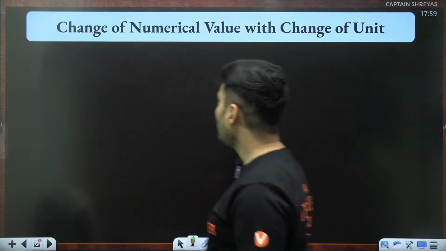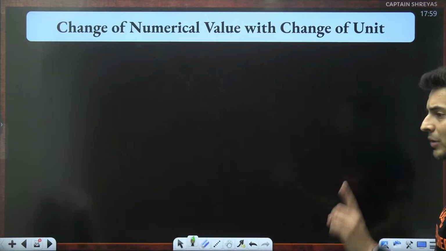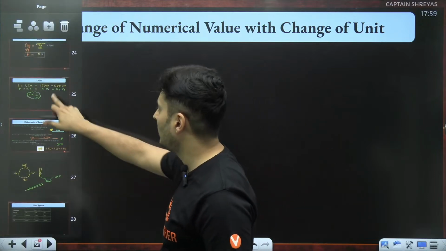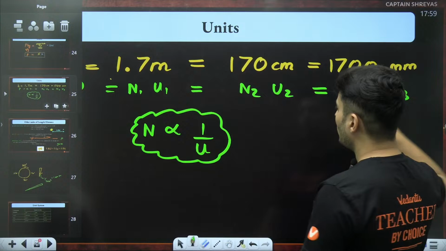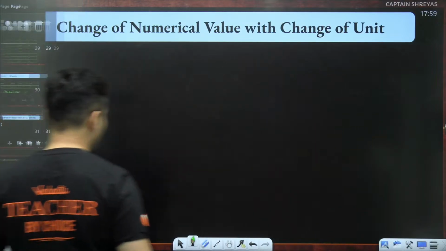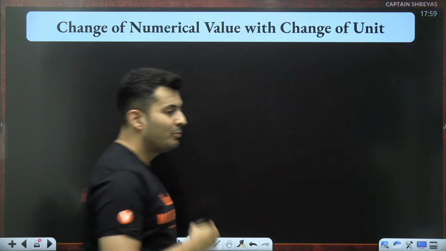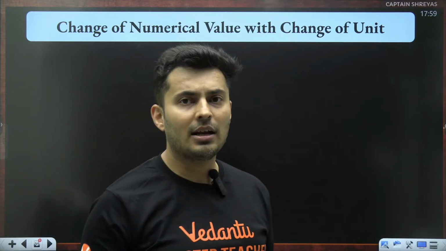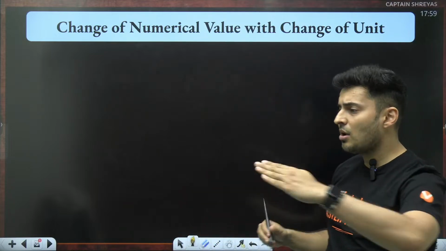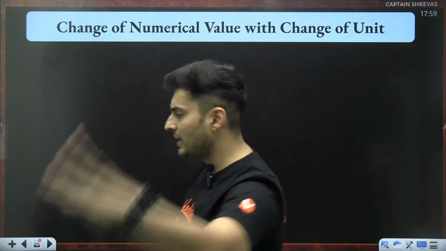Okay. Now, I think we did how unit changes the numerical value, this particular part over here, n1 u1 is equal to n2 u2. But at this point of time, I also want you to understand the different prefixes of the units which are used widely throughout physics and chemistry.